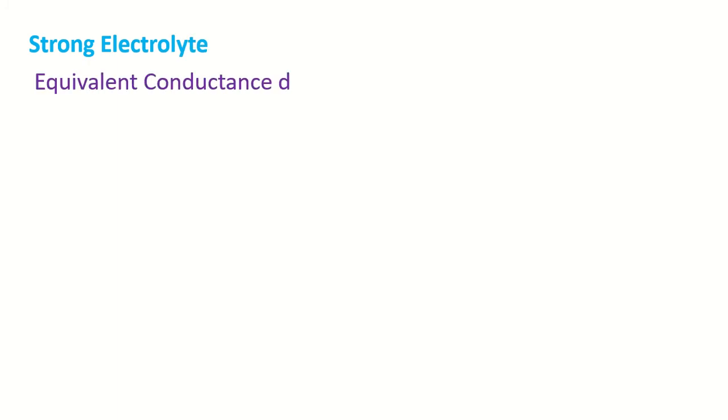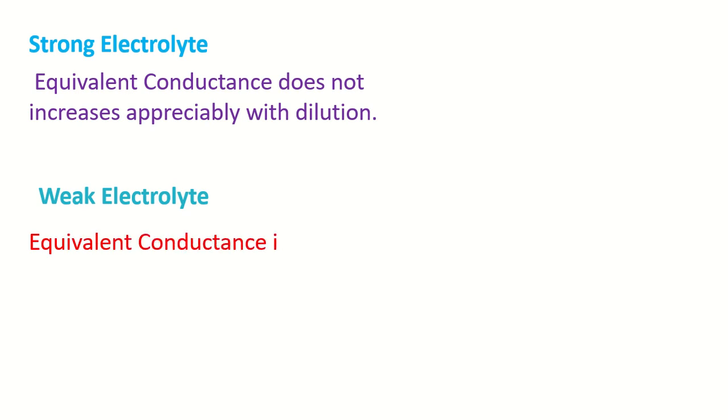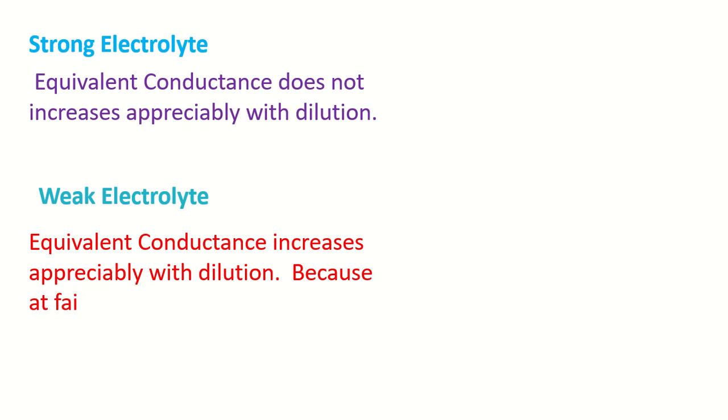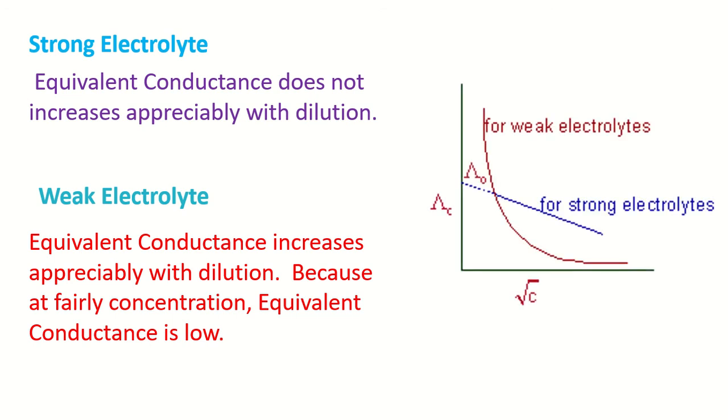In the case of a strong electrolyte, the equivalent conductance does not increase appreciably with dilution, but in the case of a weak electrolyte, the equivalent conductance increases more appreciably with dilution, because at high concentration the equivalent conductance is low, therefore it easily increases from a lower value to a higher value.